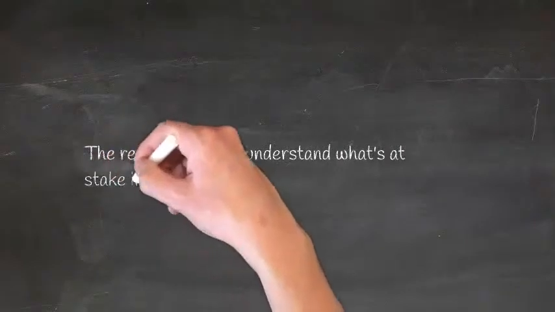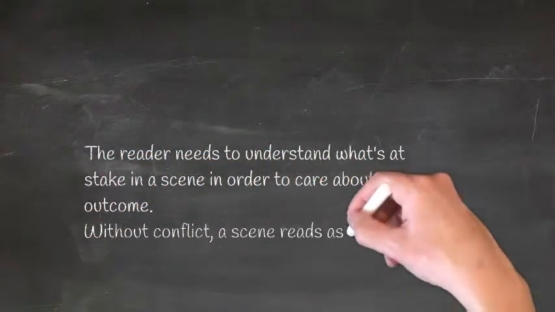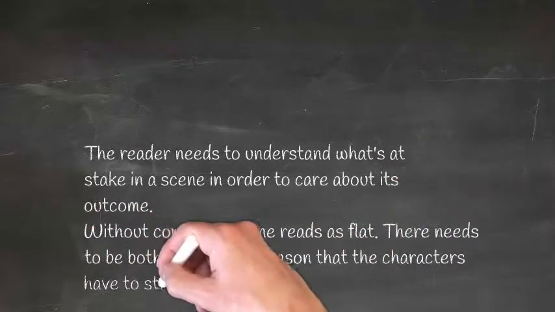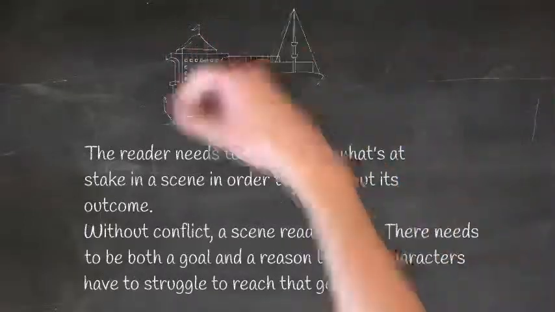The reader needs to understand what's at stake in a scene in order to care about its outcome. Without conflict, a scene reads as flat. There needs to be both a goal and a reason that the characters have to struggle to reach that goal.